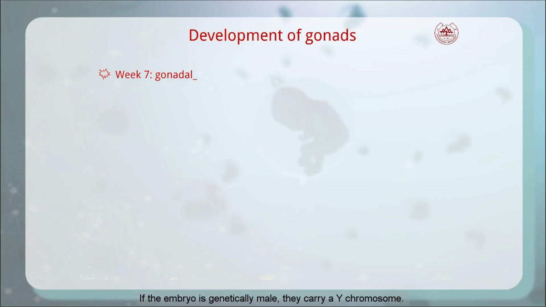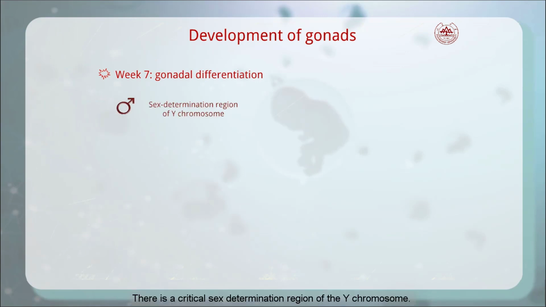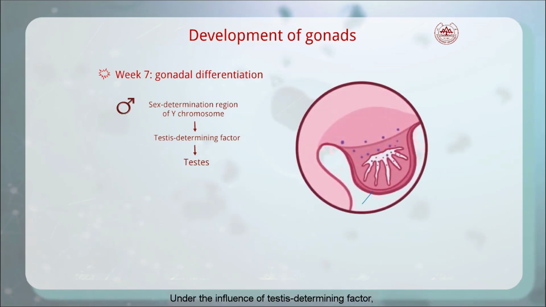If the embryo is genetically male, they carry a Y chromosome. There is a critical sex determination region of the Y chromosome, SRY for short. This gene codes a protein named testis determining factor, which determines testicular differentiation. Under the influence of the testis determining factor, the primitive sex cords lose the connection with the surface epithelium. A dense layer of connective tissue develops. This is the tunica albuginea. The primitive sex cords are renamed testicular cords.